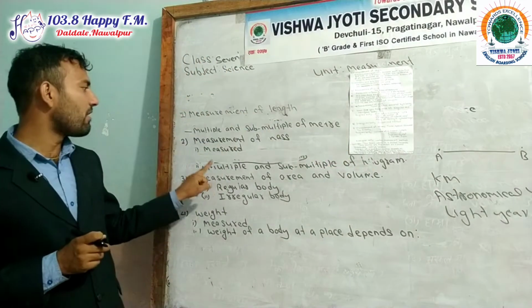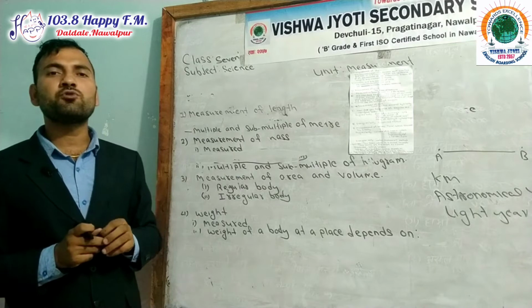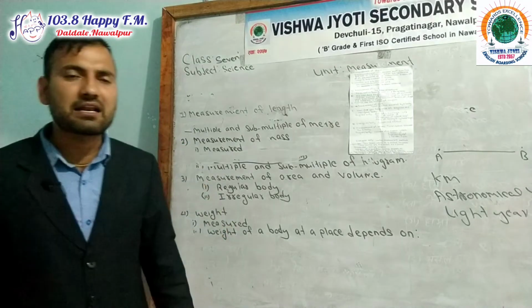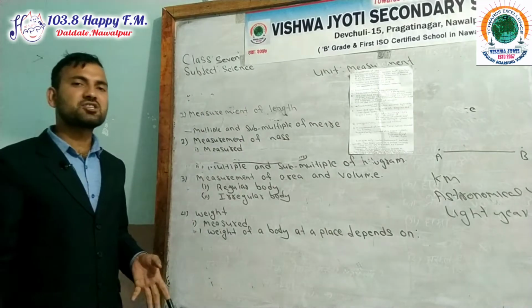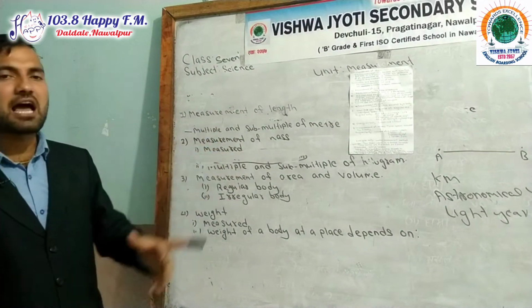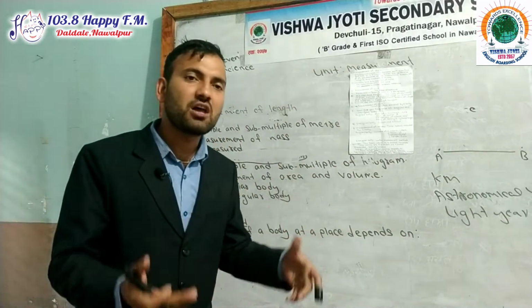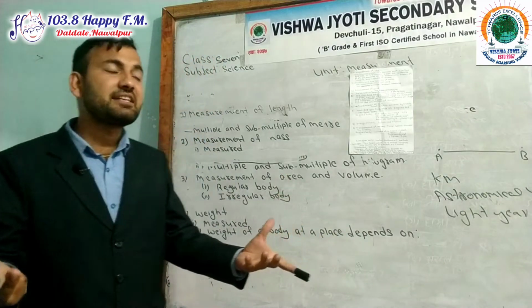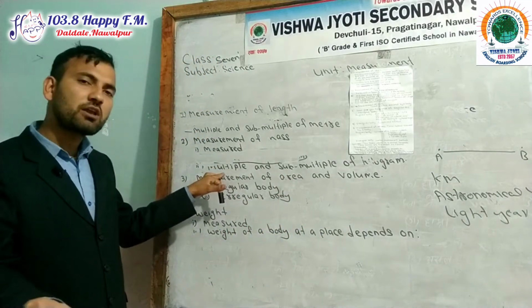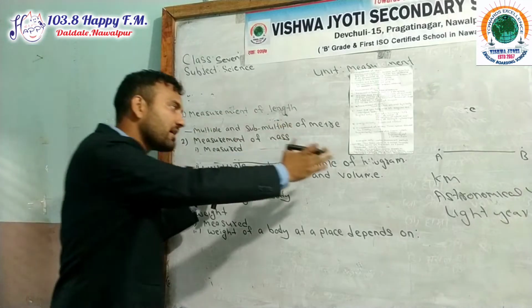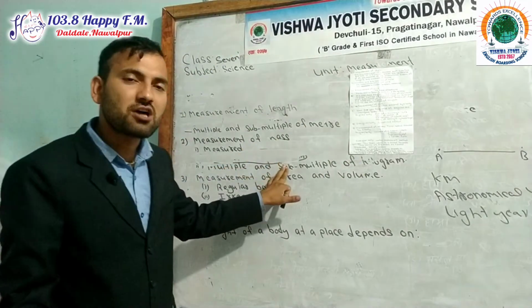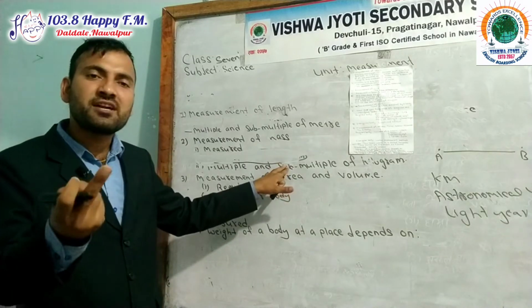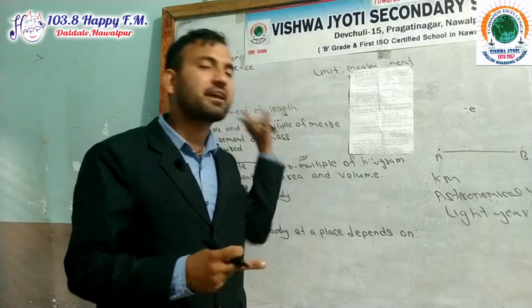What do you mean by multiple of kilogram? Those units which are bigger than the kilogram are known as multiples of kilogram. Examples are quintal, ton, etc. Sub-multiples of kilogram means those units which are smaller than the kilogram.